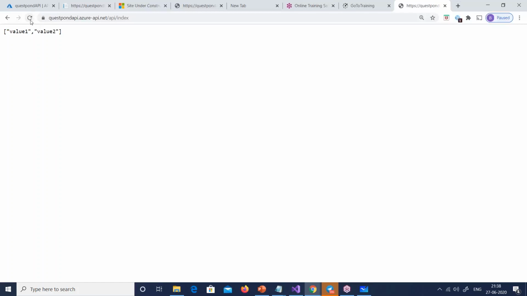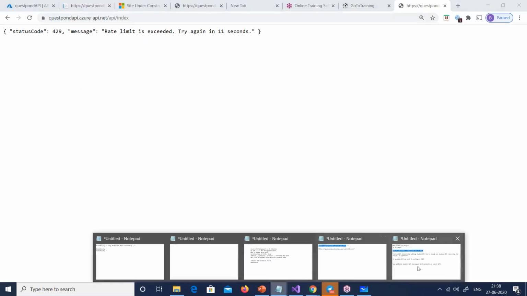Let me see if this works or not. There it is. I'll hit once, 1, 2, 3, and 4 is blocked. Try again in 11 seconds. So 15 seconds of rate limit. Okay, so you can see that this is working. Inbound rules and outbound rules are nothing but XML which applies, which you can copy paste and do. So that's what inbound rules were.